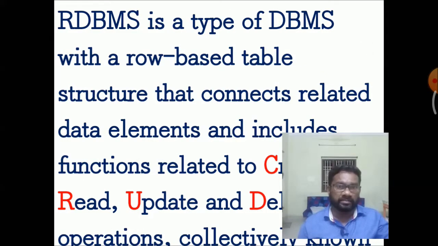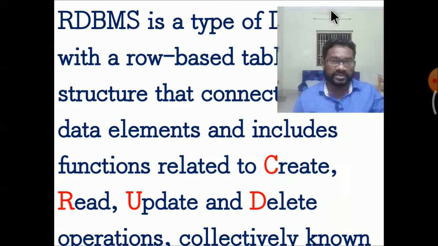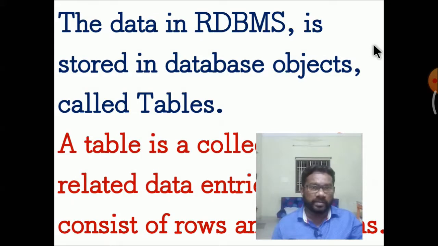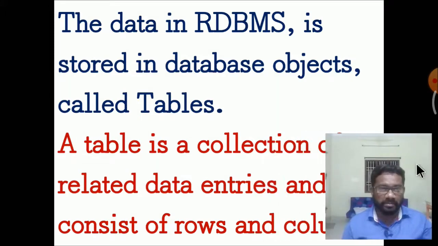RDBMS is a type of DBMS, database management system, with row based table structures that connect related data elements and include functions related to create, read, update and delete operations. Collections are known as an RDBMS or database management system. Data in an RDBMS is stored in database objects called tables, which are maintained by fields and records.